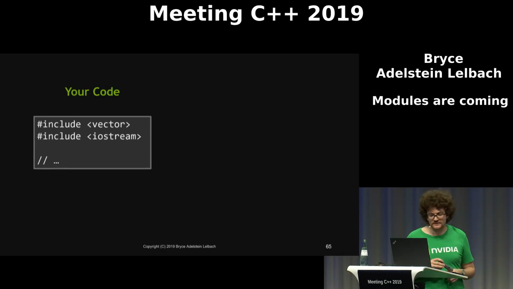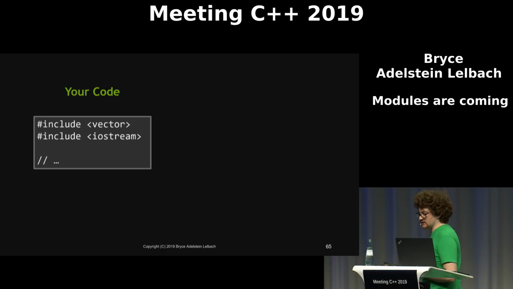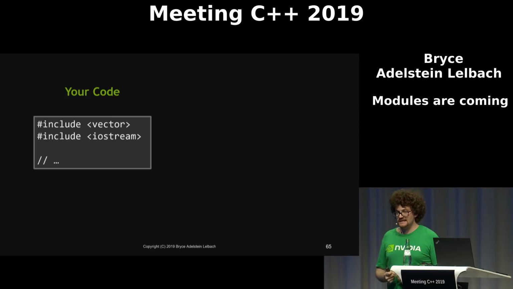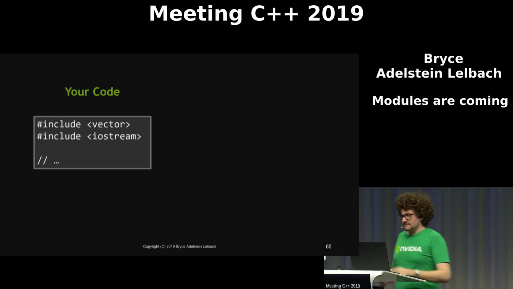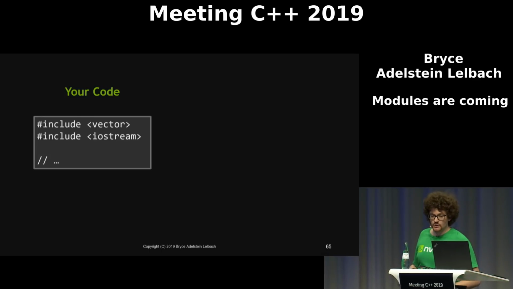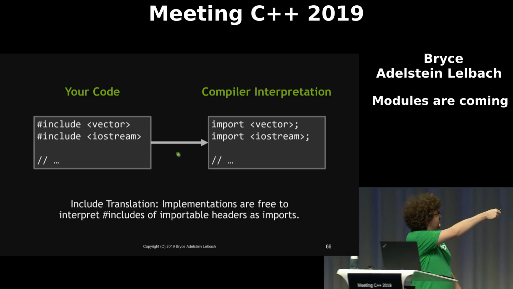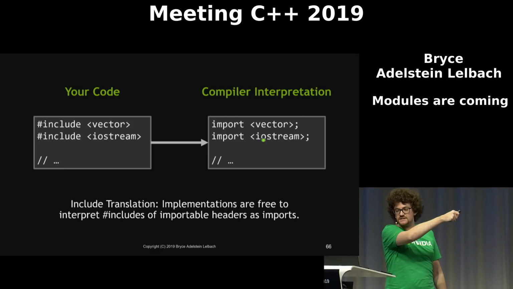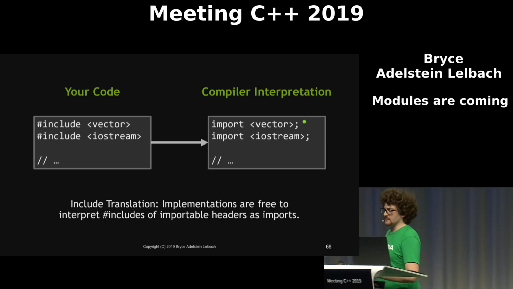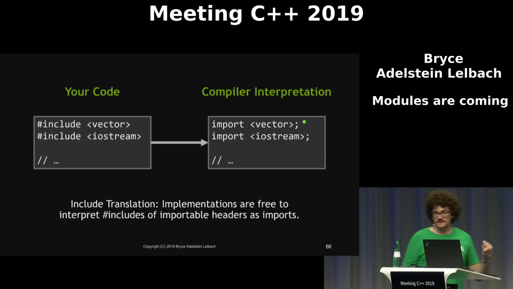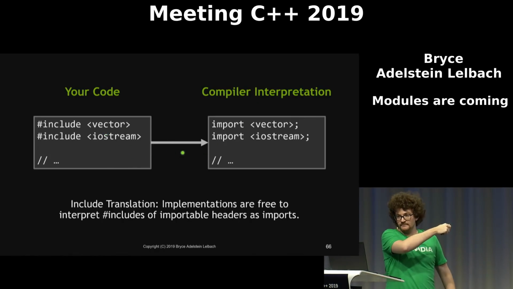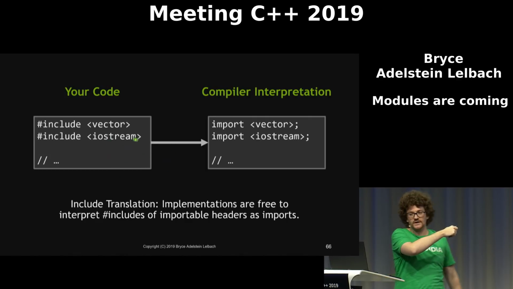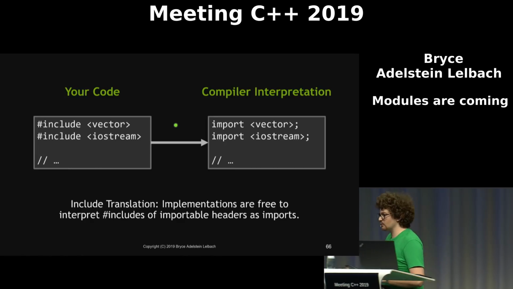There's one more important thing to understand here, which is called include translation. And what include translation is, when the compiler sees an include, if it's an include of an importable header, your implementation may turn that into an import. So your implementation may take this that you wrote in code and translate it into this and compile your program as if you wrote this. And we will talk about later the implications of this. This is very significant because this is code that you could have written before C++20. So if your implementation does do include translation, this may change, in subtle ways, the behavior of your code.